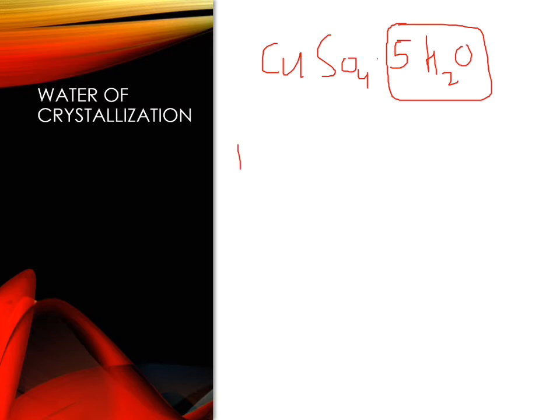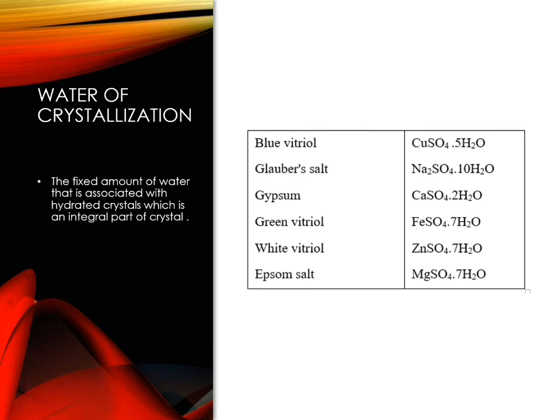If we take the formula of washing soda, it is Na2CO3·10H2O. So here the water molecules in washing soda are fixed, that is 10. So this is called water of crystallization. So what is the definition? Fixed amount of water that is associated with hydrated crystals and which is an integral part of the crystal.